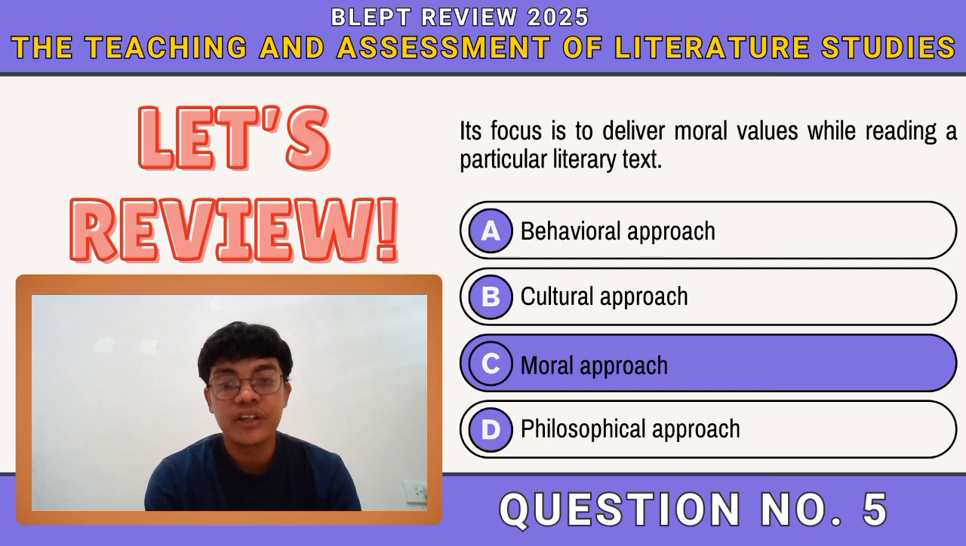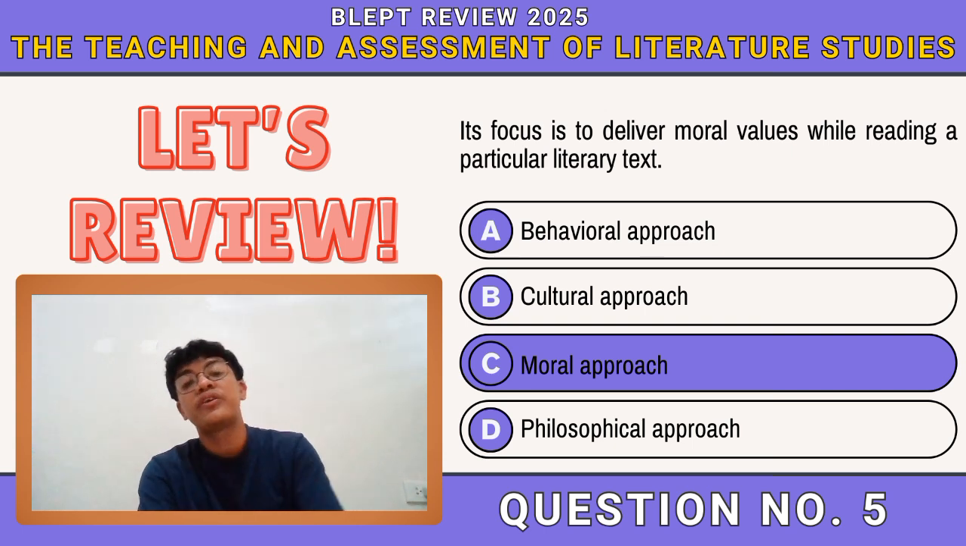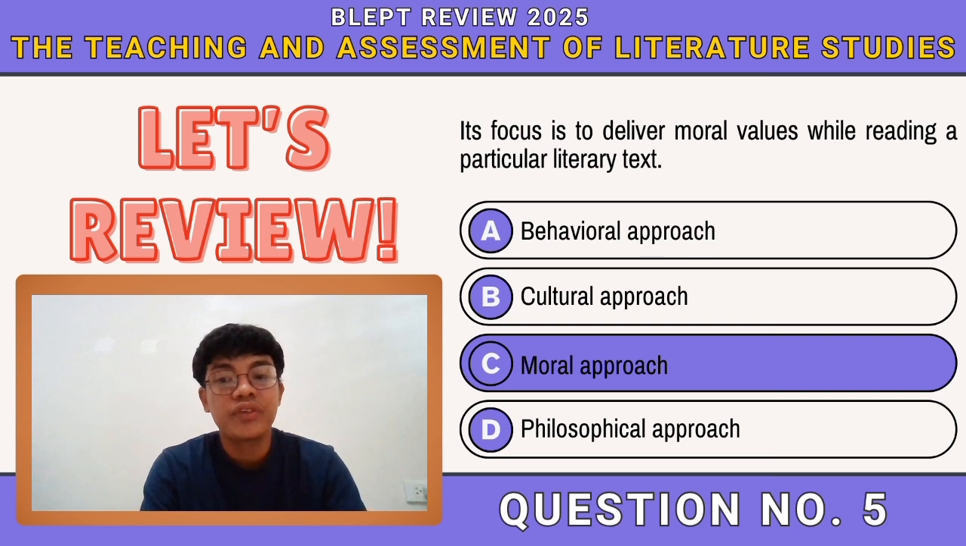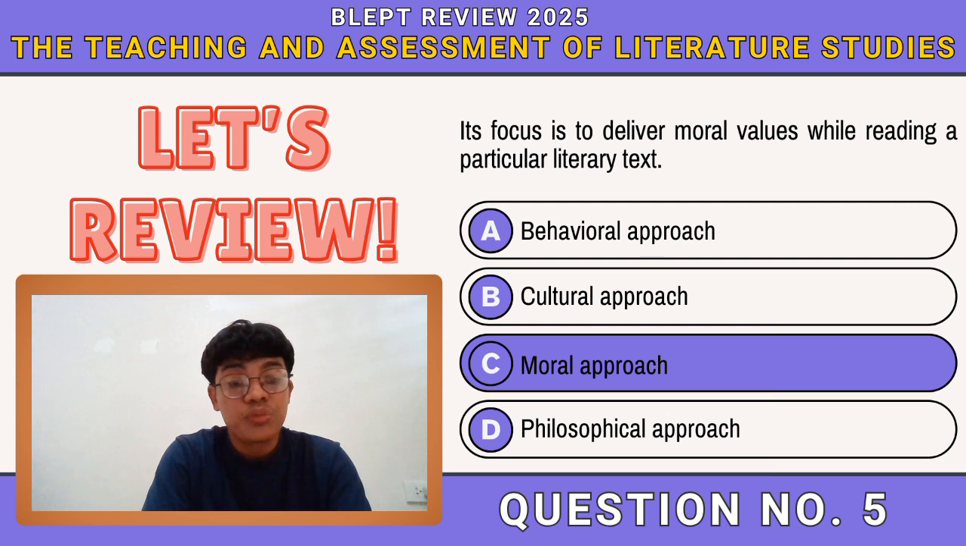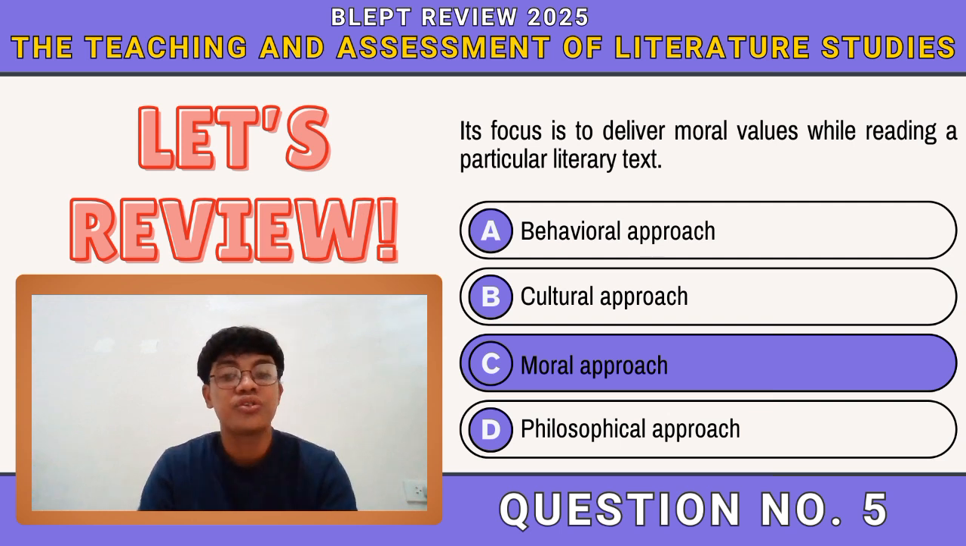So the correct answer is letter C, moral approach. Because the moral approach to teaching literature is often considered part of the broader personal growth or humanistic model, but more specifically focuses on this aspect, explicitly aiming to highlight and transmit moral values, ethical considerations, and lessons about right and wrong through the reading of literary texts. It also encourages students to reflect on the characters' choices, the consequences of their actions, and underlying ethical messages conveyed by the author.